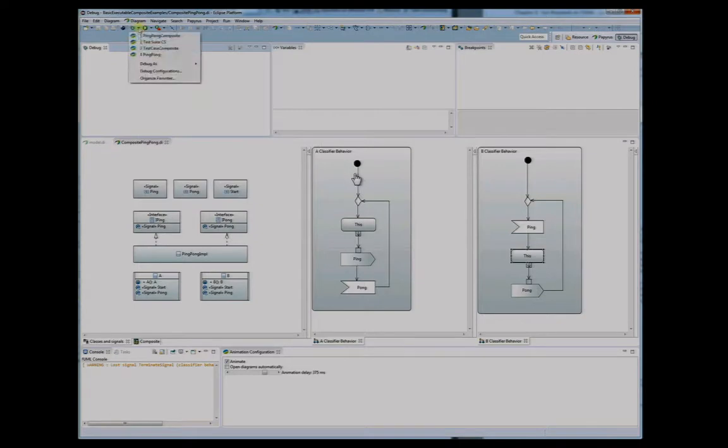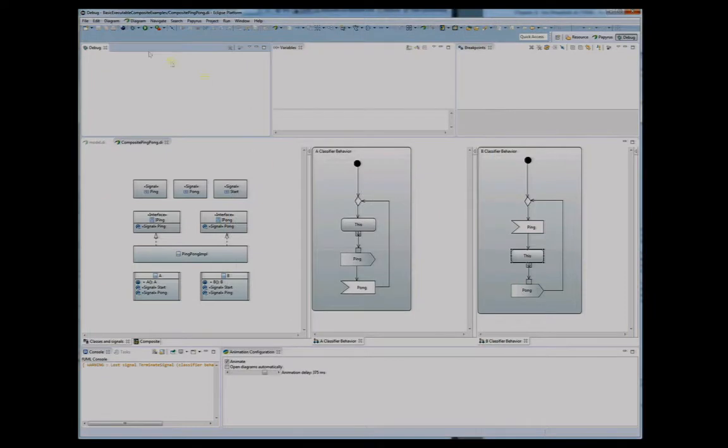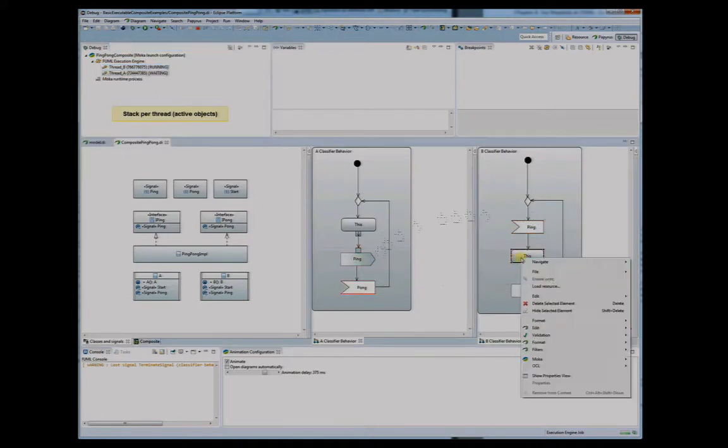So we use one. Then we have to say which model we want to execute, and we have to specify what is the starting point of the execution of the model, and then we can launch the execution of the system. So here we will see that both activity diagrams are animated. I hope you will see. So we see that the different activities are animated and executed.